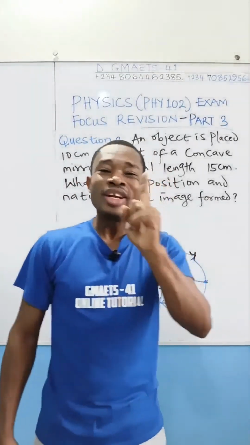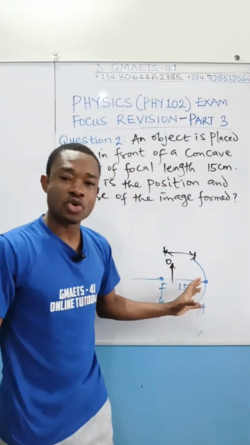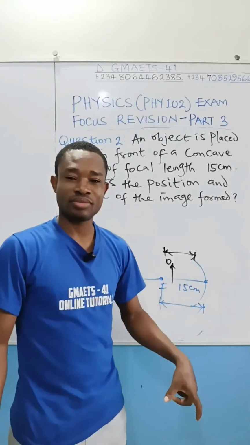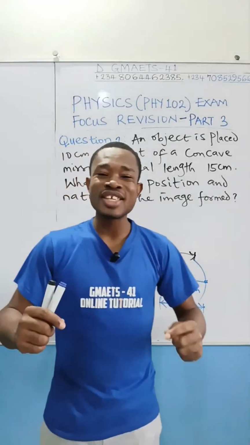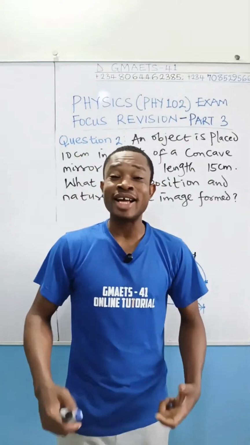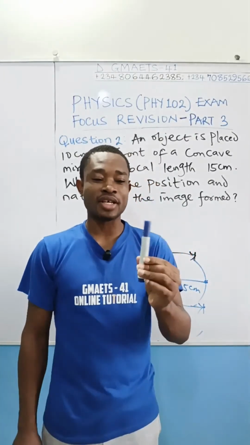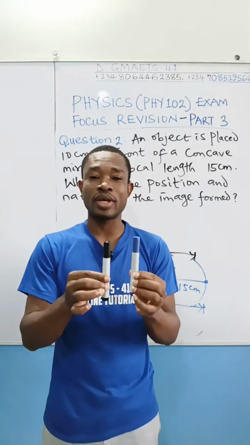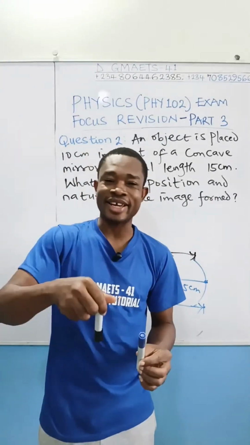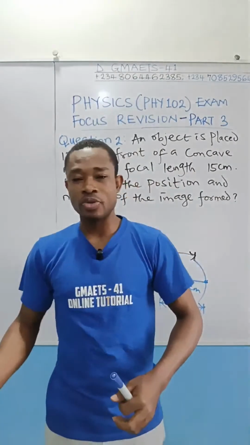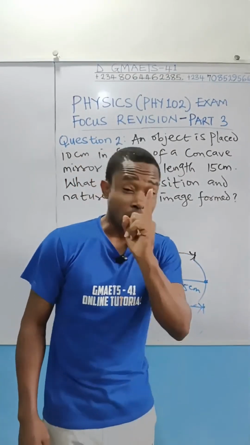This is the only case where a concave mirror, converging mirror, will produce a virtual image and erect or upright, which means if the object is standing this way, the image will also stand this way. It will not be inverted like every other position for a concave mirror.